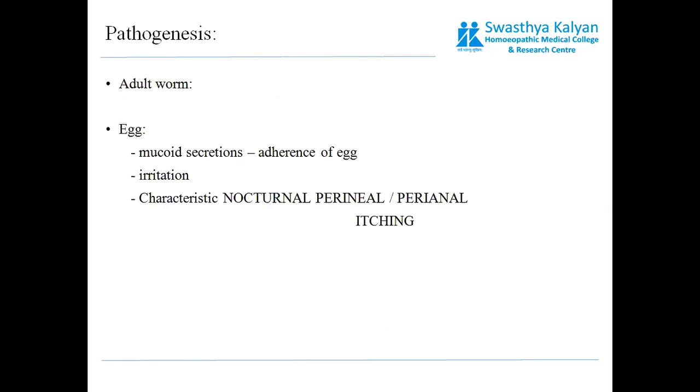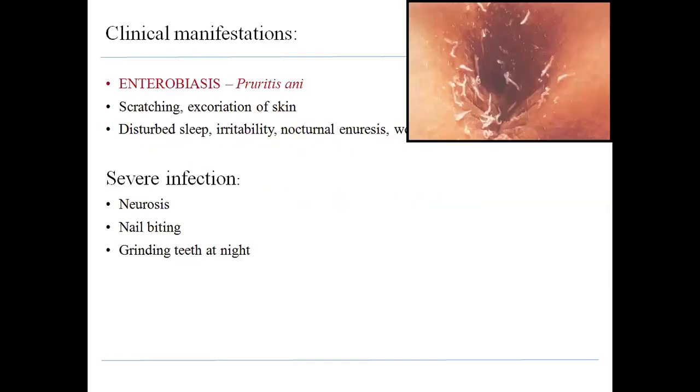Now about its pathogenesis: the adult worms lay eggs which have a mucoid albuminous secretion, which causes the eggs to adhere together. Due to this secretion there is irritation, and this irritation leads to nocturnal perianal itching. The itching is the key feature to find out whether the child is suffering from Enterobius vermicularis or not. This itching is also referred to as pruritus ani. It causes scratching and excoriation of the skin.